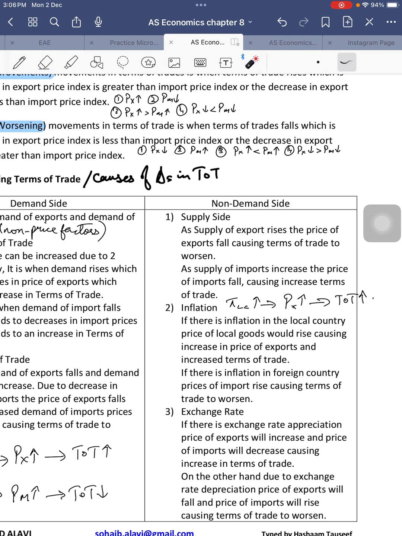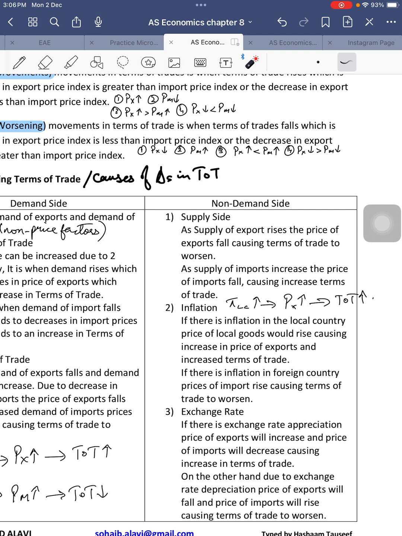The second non-demand side factor is inflation. If there is an increase in local inflation, if inflation in Pakistan is high, that means our exports are becoming expensive. When our exports are becoming expensive, that means the terms of trade is rising.